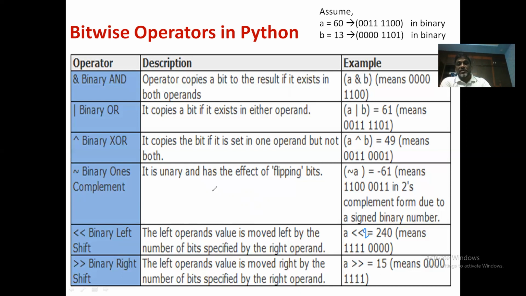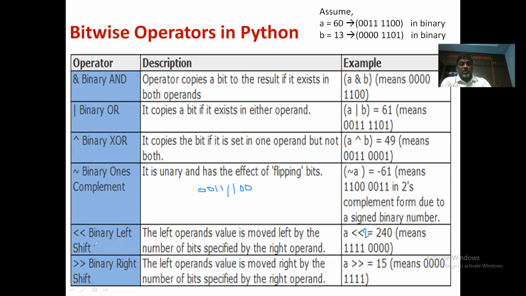I'll write it here. So A is 60. We know that the number is represented in binary as 0 0 1 1, 1 1 0 0. This is the number.